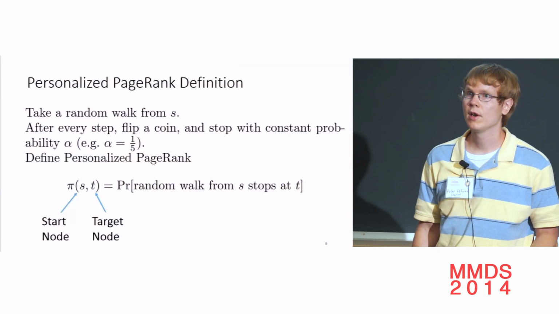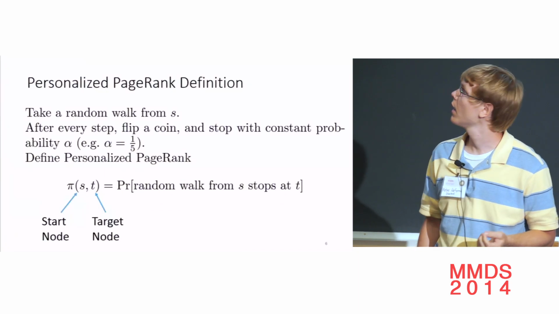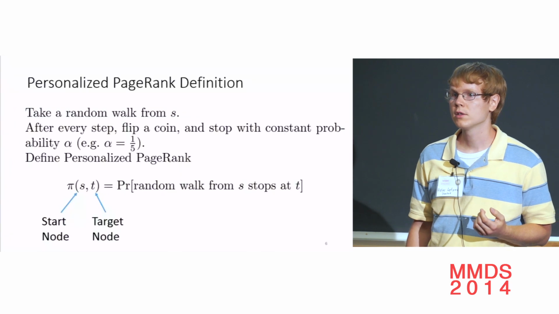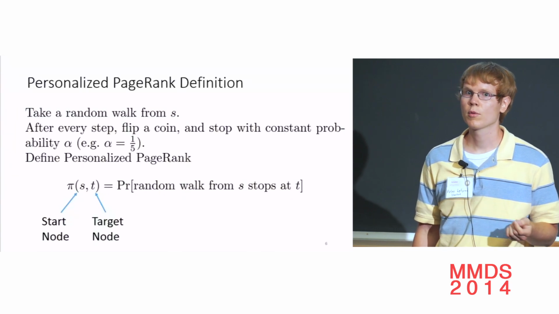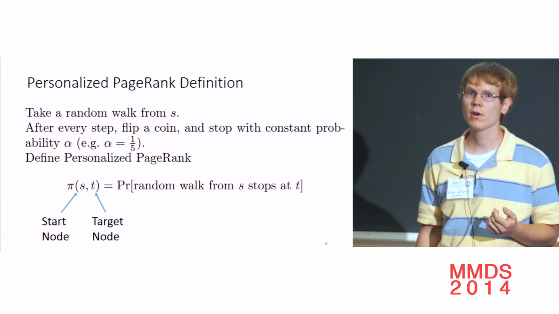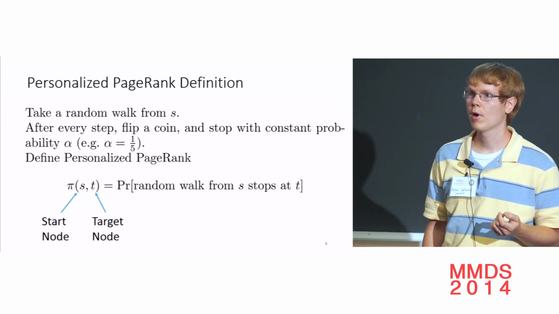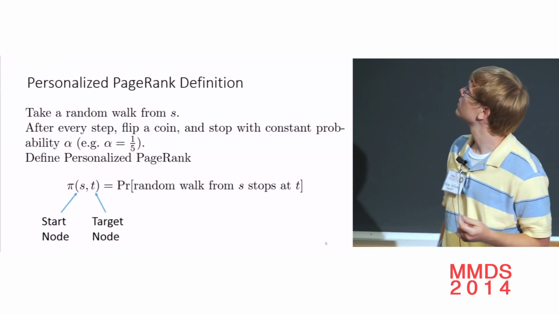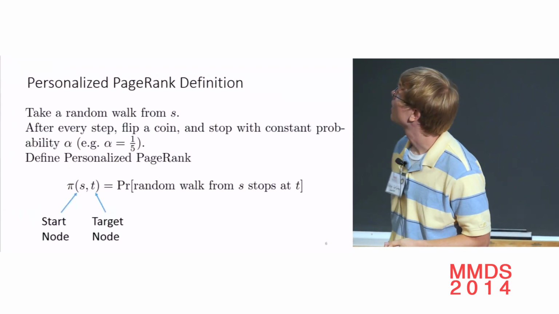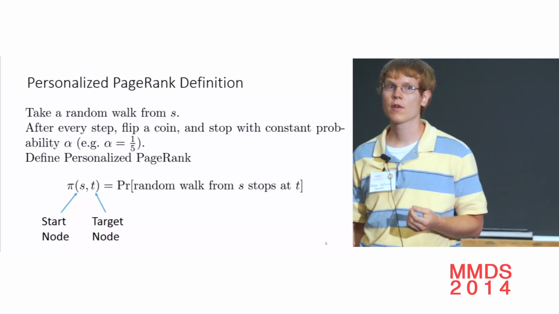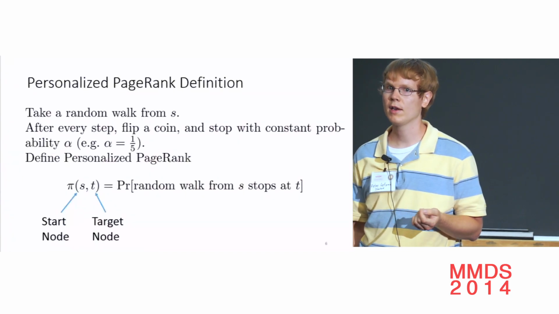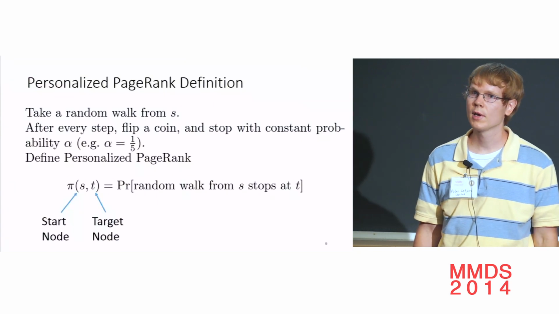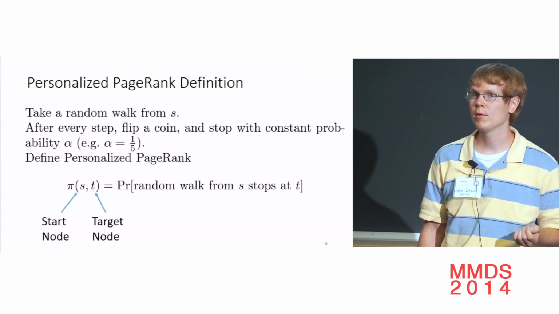So defining personalized PageRank exactly as in the other talk, we take a random walk from s. After every step, with probability alpha, we stop. With probability 1 minus alpha, we continue to a random out neighbor. And the personalized PageRank is the probability that this single walk ends at t. The personalized PageRank from source s to target t. And you may have seen personalized PageRank as the fraction of time we spend at node t versus the probability of ending at t. And those are equivalent. But for understanding our algorithm, it's best to think about a single walk and the probability that it stops at t.